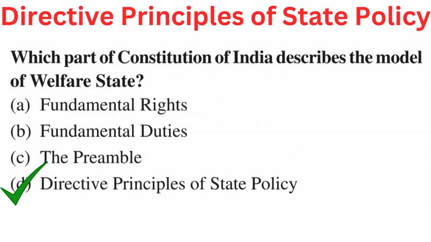Your question is, which part of Constitution of India describes the model of welfare state? Your options are A. Fundamental rights, B. Fundamental duties, C. The preamble, or D. Directive principles of state policy. Right answer is D. Directive principles of state policy.